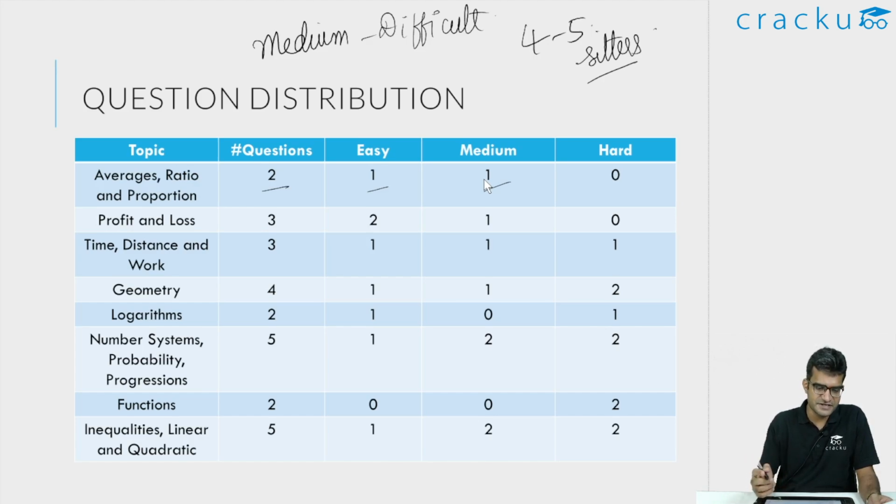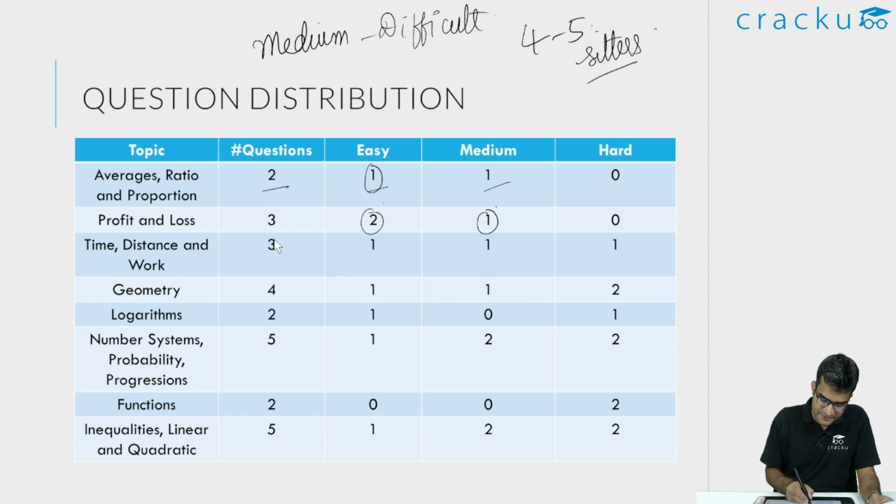And there was one question in profit and loss, which I think was slightly on the more medium side. But both the 2 earlier questions were definitely easy. So if you're looking for sitters, there is definitely one sitter in averages and proportion. I think this involved a classroom where some people leave and some people join and the average weight changes. This should definitely be answered. Similarly, there is one question, as I discussed earlier, in profit and loss, which also should be definitely answered.